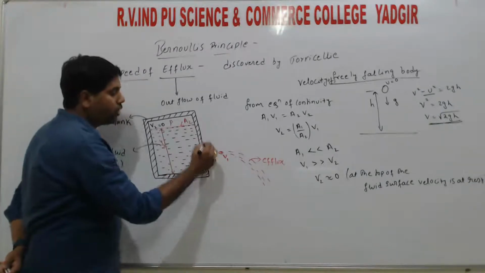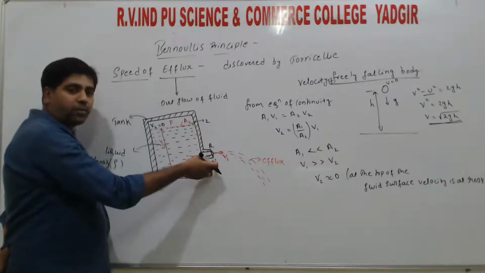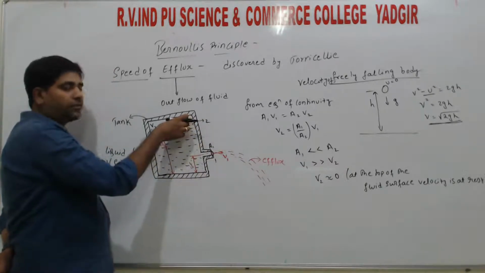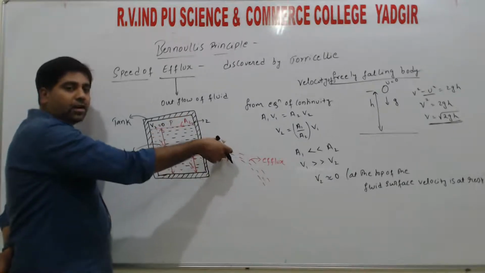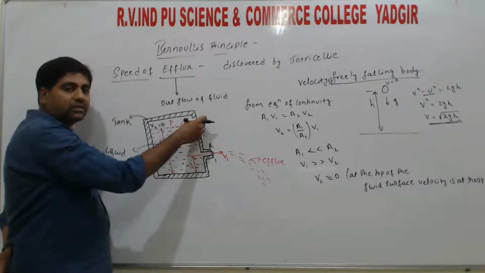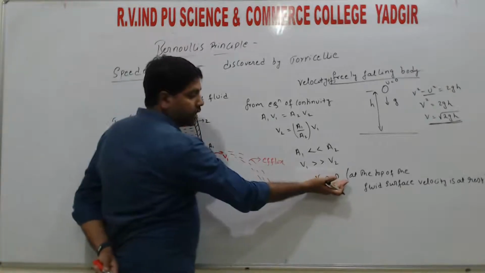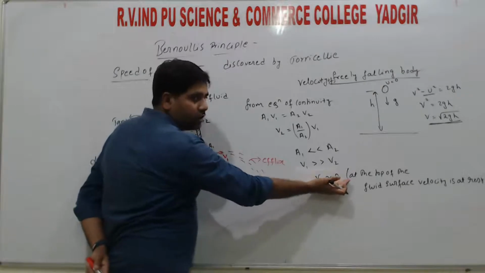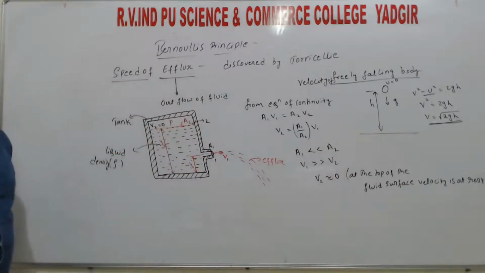We consider this the first point and the top surface the second point. At the first point the velocity is very large compared to the second point, hence we neglect the velocity and take it approximately equal to 0. Velocity 0 is nothing but the fluid being at rest.